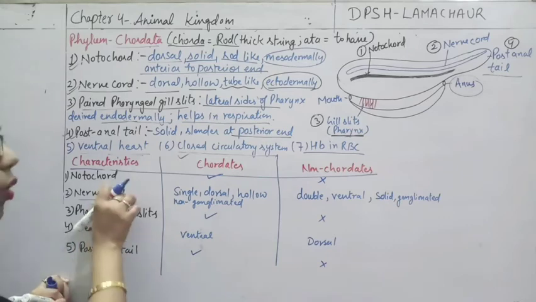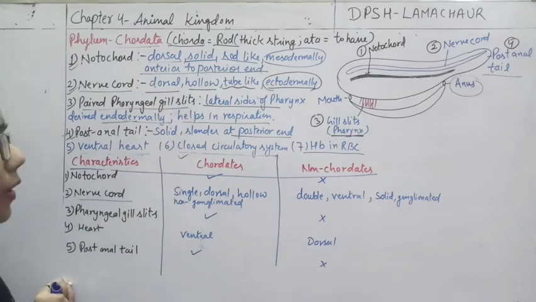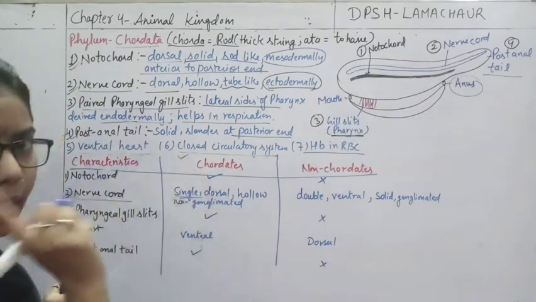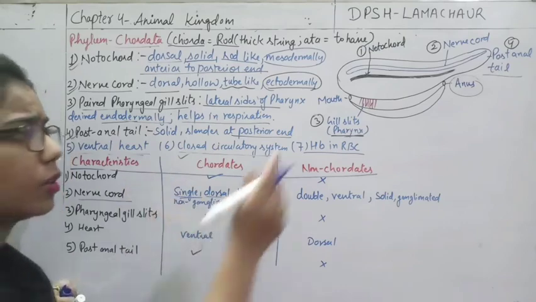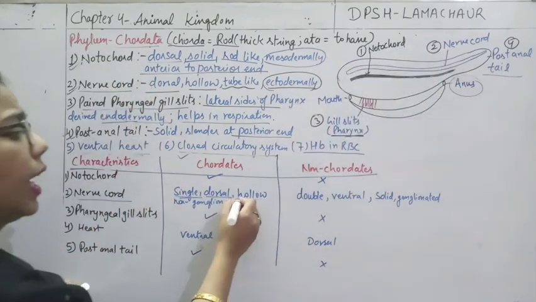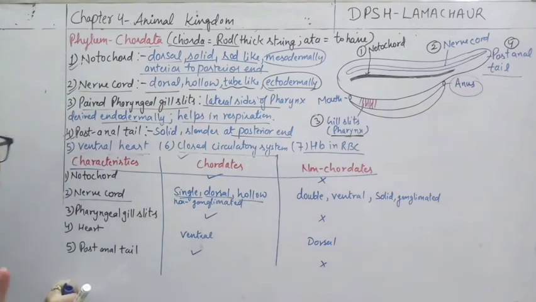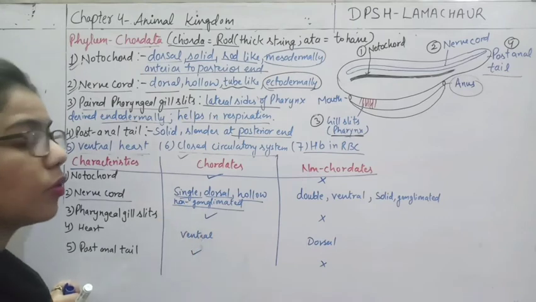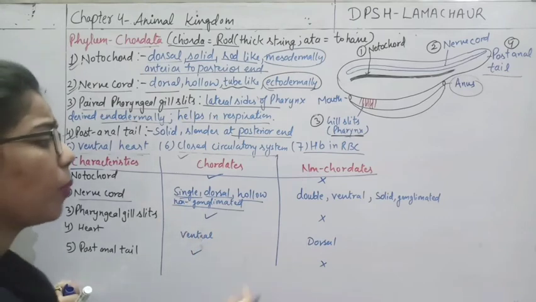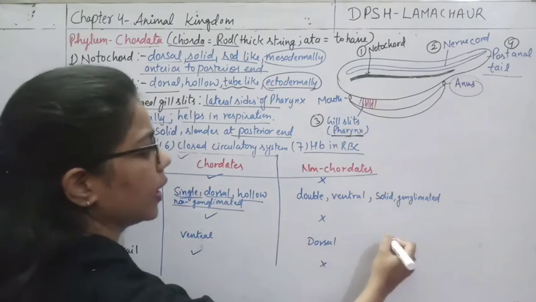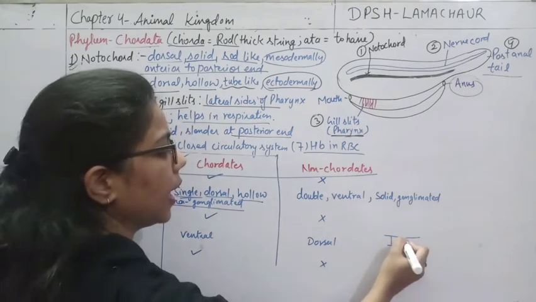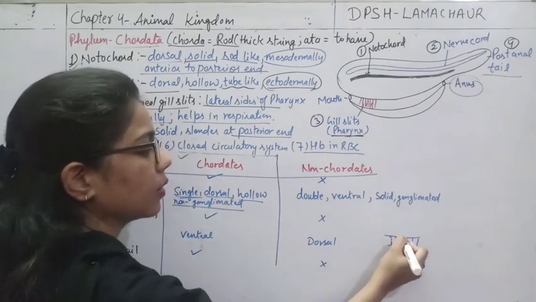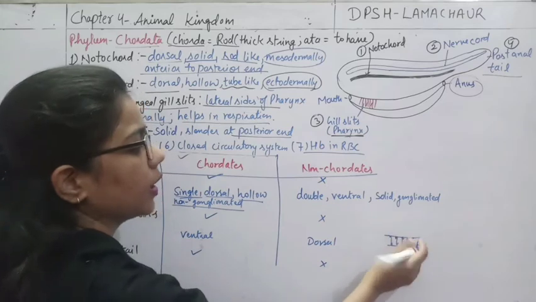Next is the nerve cord. If we talk about the nerve cord in case of chordates, नerve cord कैसी है यहाँ पे, it is single, and it is dorsally placed, and it is hollow. And these are non-ganglionated. What is the meaning of non-ganglionated? That there is no proper nervous system like this. In case of cockroach we have done, there is a ladder-like system, and they are having different ganglions here, which is joining these two parts.